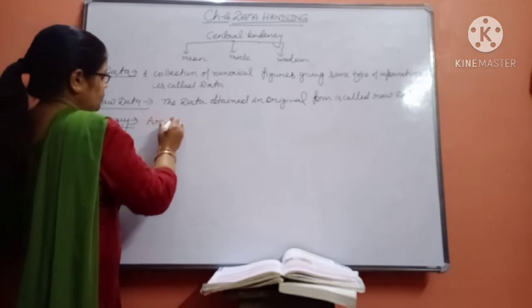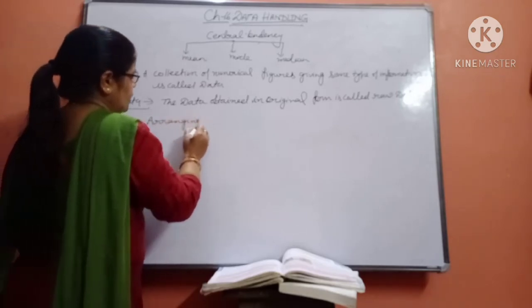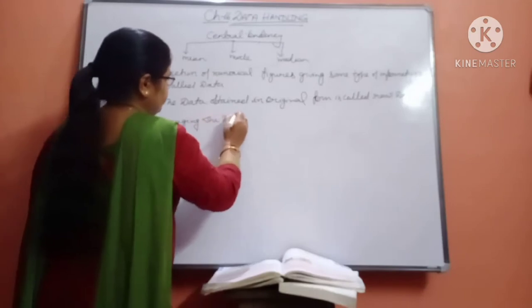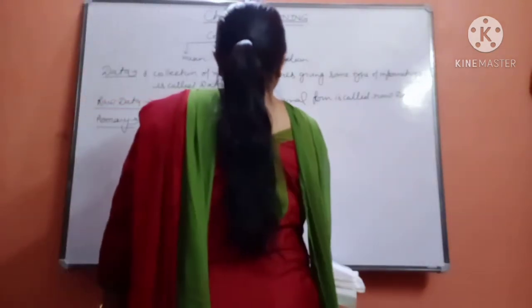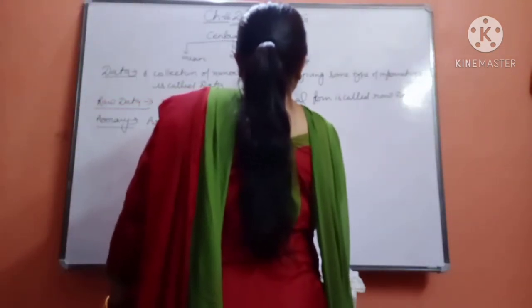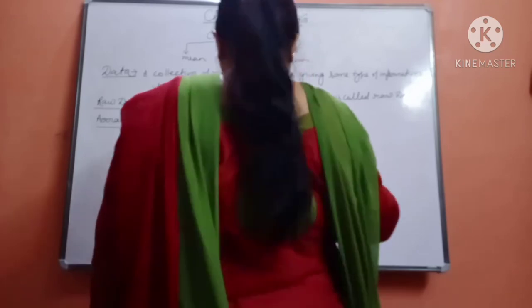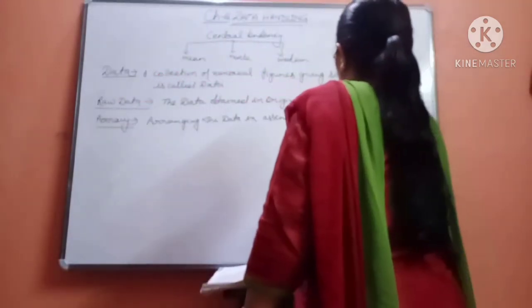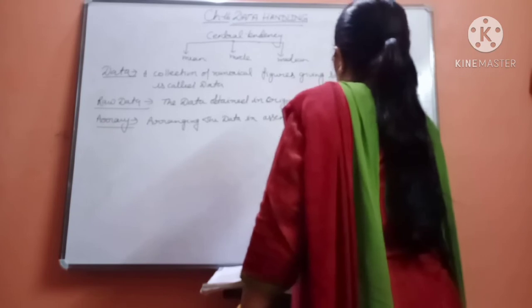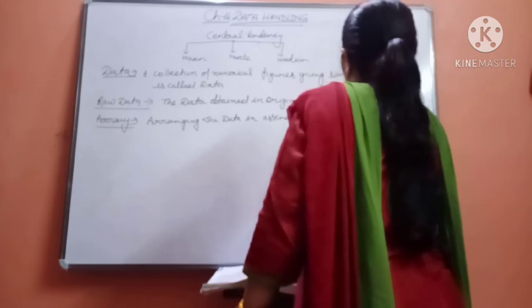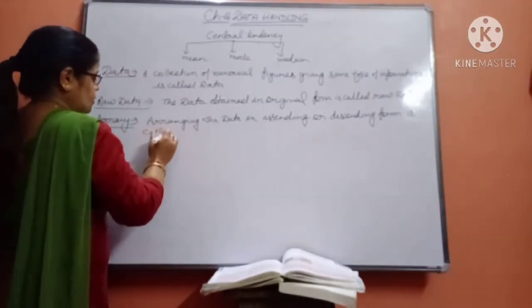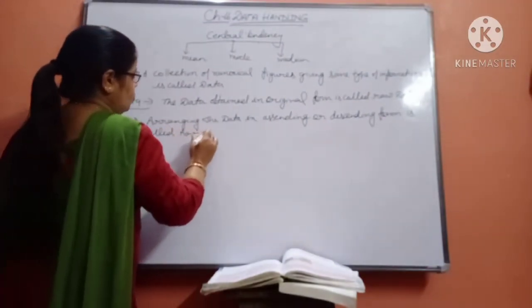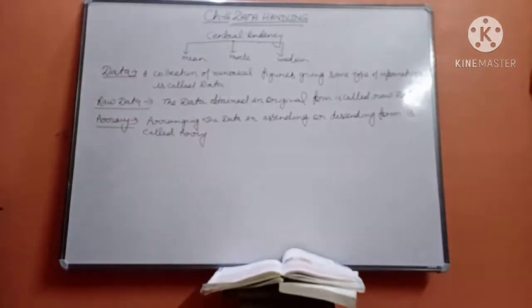Arranging the data in ascending or descending form is called an array. These are the most important definitions. All the definitions are very important.